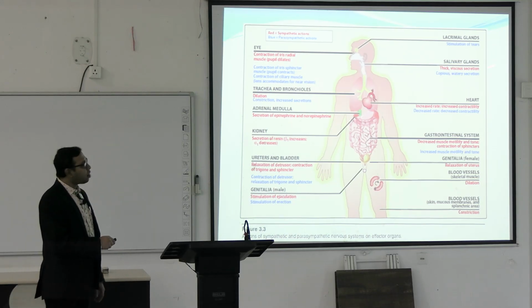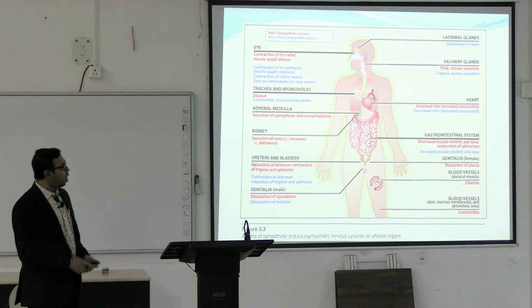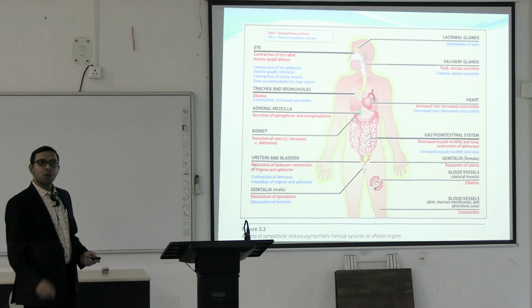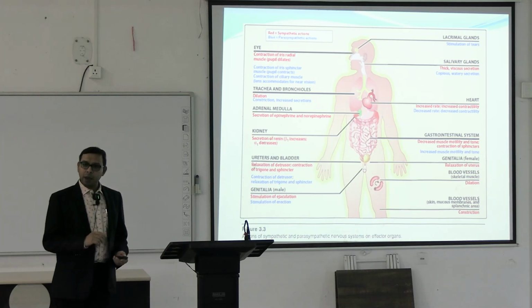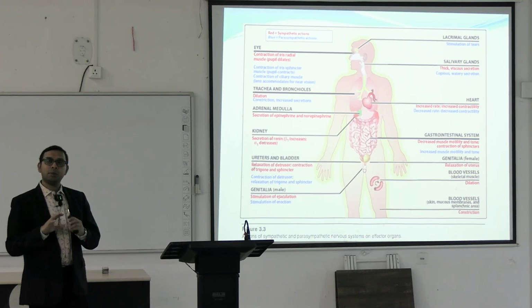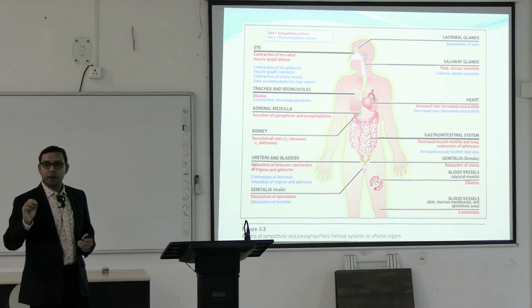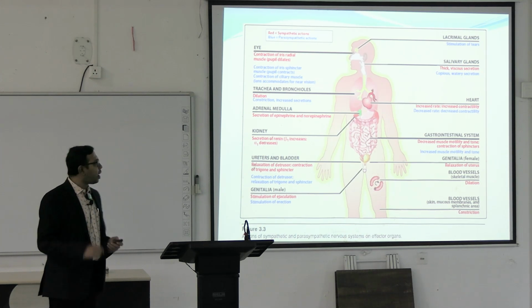In the salivary glands, there occurs thick viscous secretion when the sympathetic system is activated. When the parasympathetic is activated, there will be copious watery secretion. So secretion happens in both cases because this is the main action of these glands, but the property of the secretion is different when the sympathetic system activates and when the parasympathetic system activates.